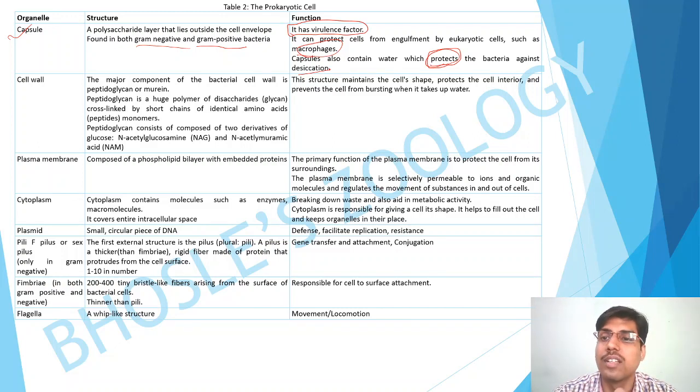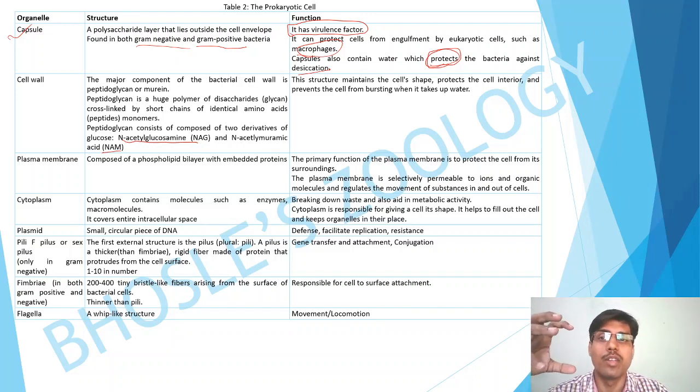The cell wall has a major component, and it contains peptidoglycan monomers. The peptidoglycan consists of NAG and NAM, N-acetyl glucosamine and N-acetyl muramic acid. Its function is that it maintains the structure, protects the cell environment, and prevents the cell from bursting when it takes in water. Whenever you keep a cell inside a hypotonic solution, it is likely to swell. At that time it protects the cell from bursting.